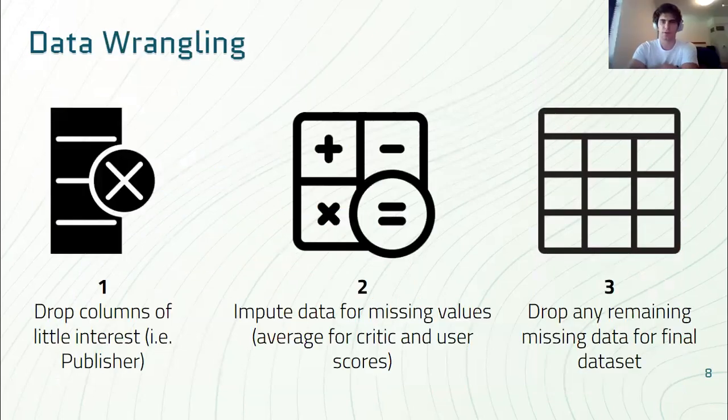To perform data wrangling, we first dropped columns of no interest, such as publisher. Next, data was imputed for missing values. It is important to note that the following method made our dataset more homogeneous, and lowering the variance of our data likely skewed the models, as you will see later. Nonetheless, we performed imputation via average, as more complex methods were unavailable to us. Finally, data containing critical missing values that could not be imputed were dropped in order to give us the best dataset possible.